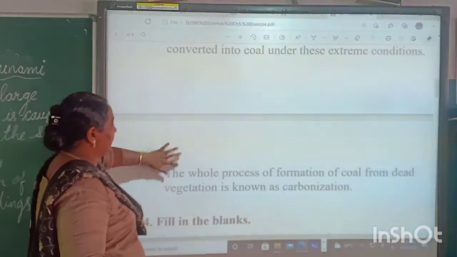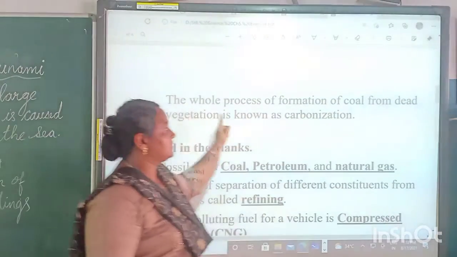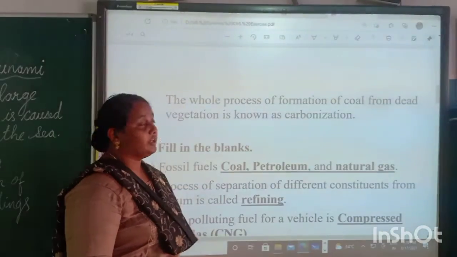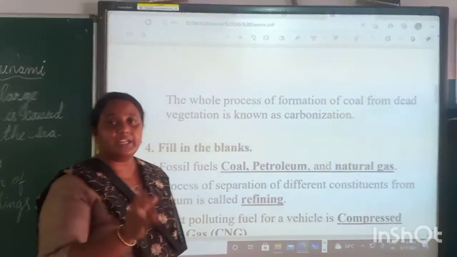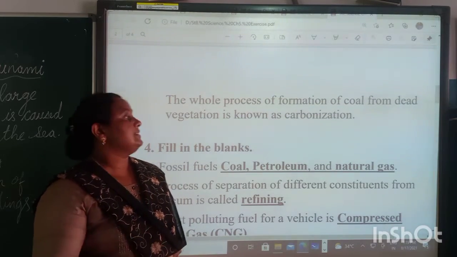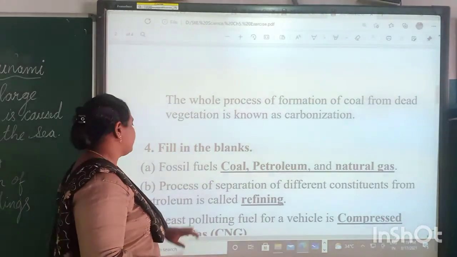Then, the whole process of formation of coal from dead vegetation is known as carbonization. The dead vegetation is converted to coal and this process is known as carbonization.